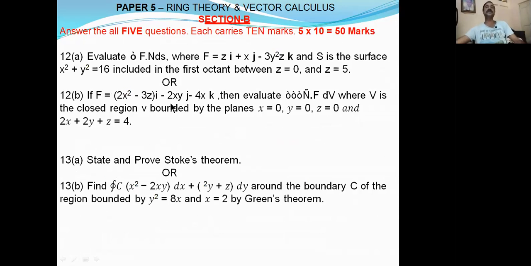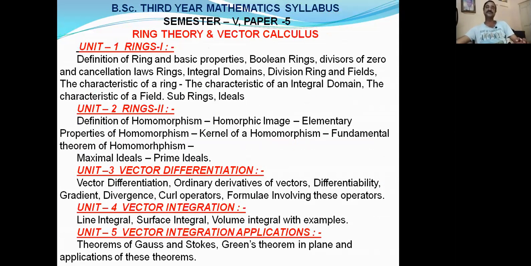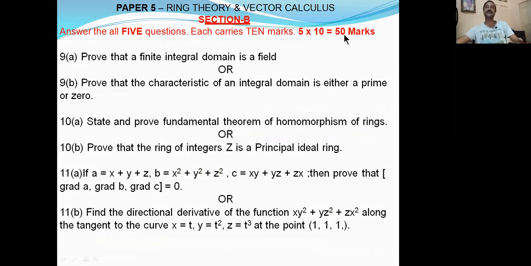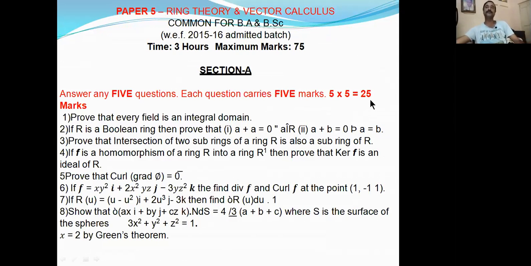Each of these 5 questions carries 10 marks. That means 5 questions carry 5 times 10, which is 50 marks. Essay questions are 50 marks and the short answer questions are 25. That means 50 plus 25 is 75. These are the external marks, and the time duration for the examination is 3 hours.